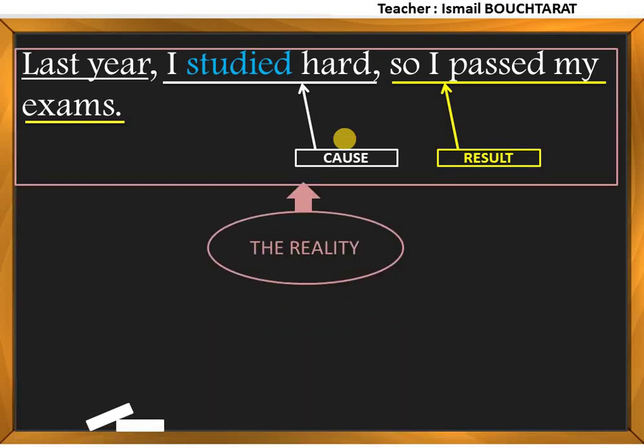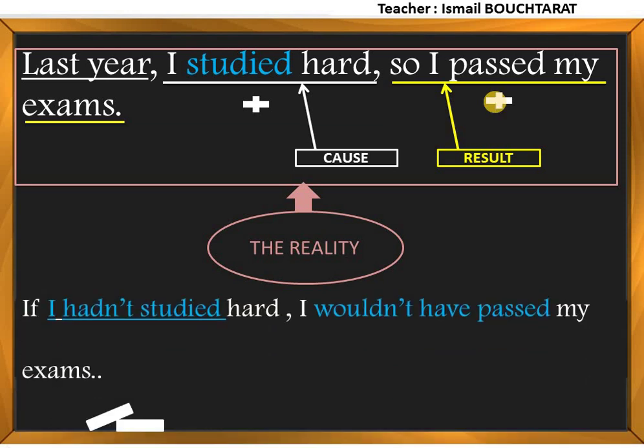So to imagine a different past, let's look at the form. Here we have simple past affirmative. Here we have simple past also, and also affirmative. So to use the conditional type 3, I could say, if I hadn't studied hard, so affirmative becomes negative, simple past becomes past perfect.